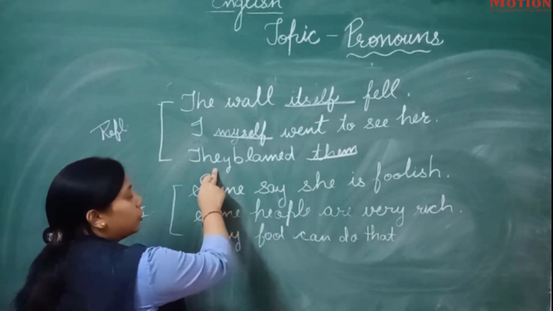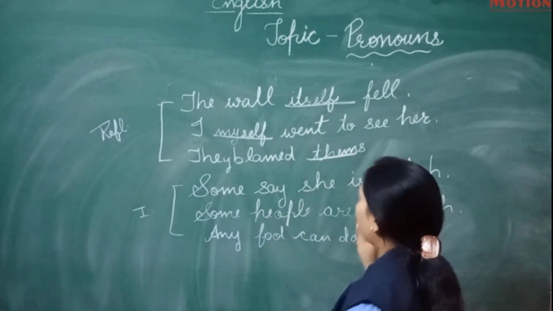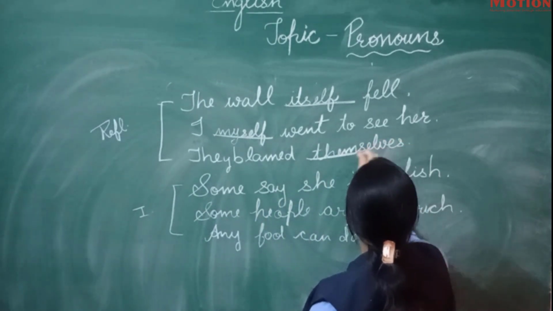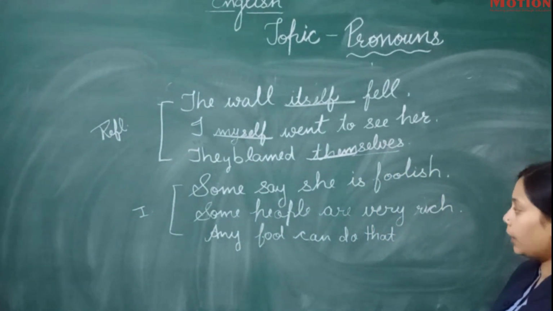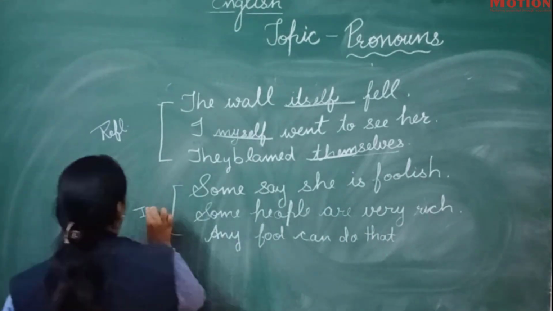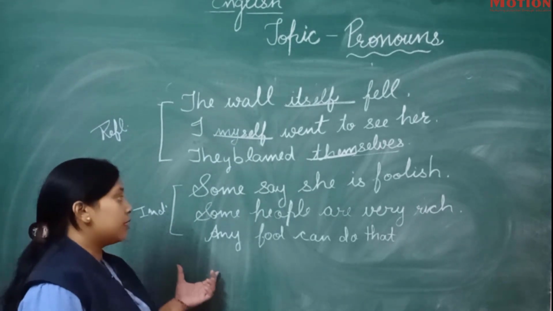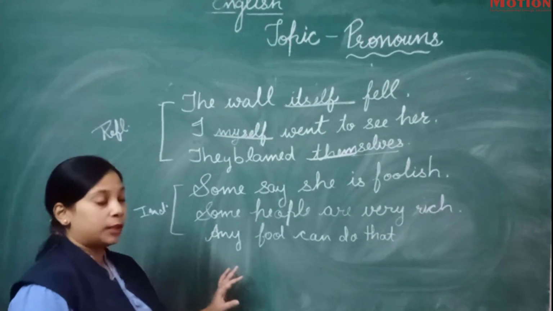Now this is a plural, so we will use the plural form of the reflexive pronoun. They blamed themselves. Okay. Next, you have to use indefinite pronouns in the sentences. You have to find out which words are the indefinite pronouns.